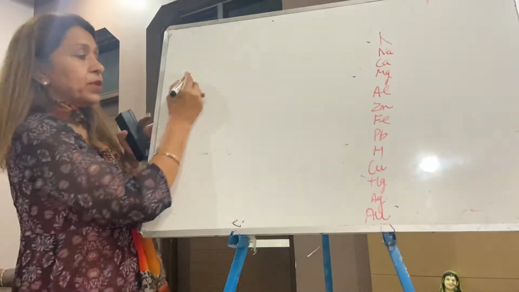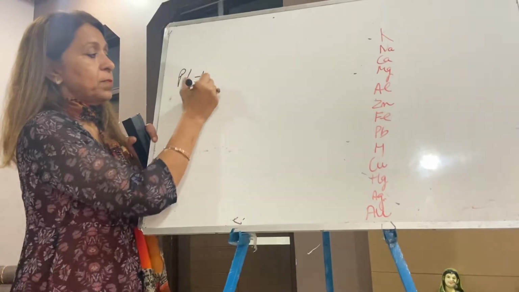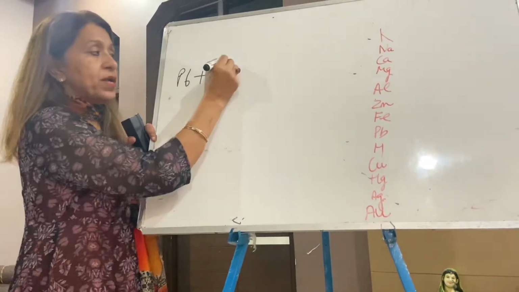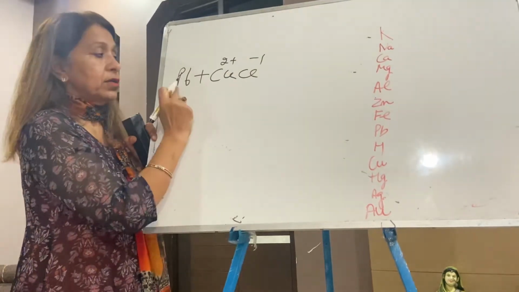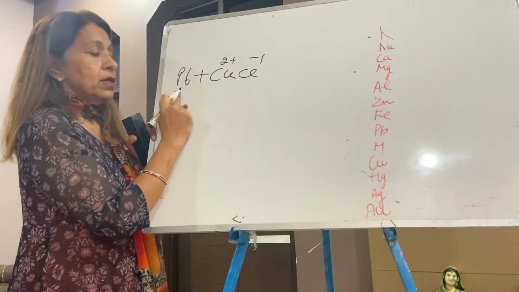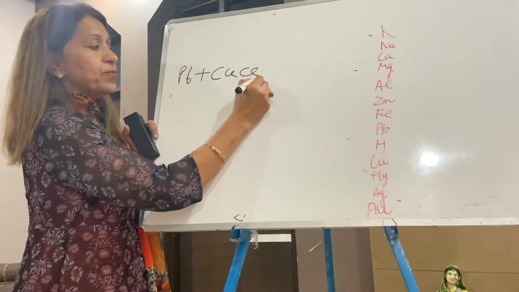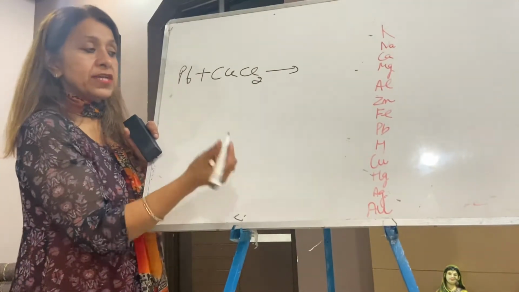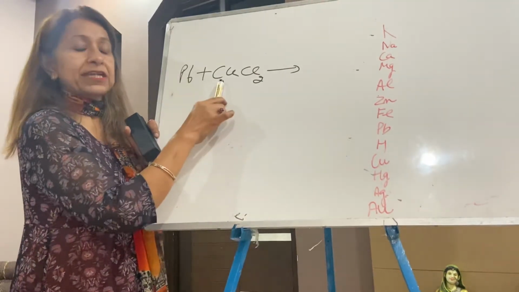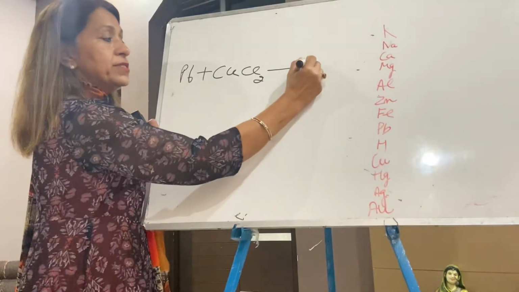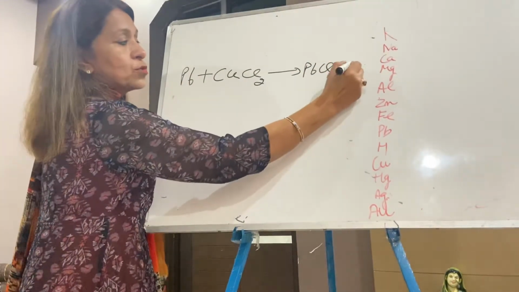Now taking one more. Lead is Pb, plumbum. Lead plus copper 2 plus, chloride Cl minus 1. Copper chloride, crisscross, formula becomes CuCl2. So they are asking, is any reaction taking place? Yes. Lead is on the top, copper at the bottom. Lead is more reactive than copper, so lead will displace copper. Answer is PbCl2 plus copper.